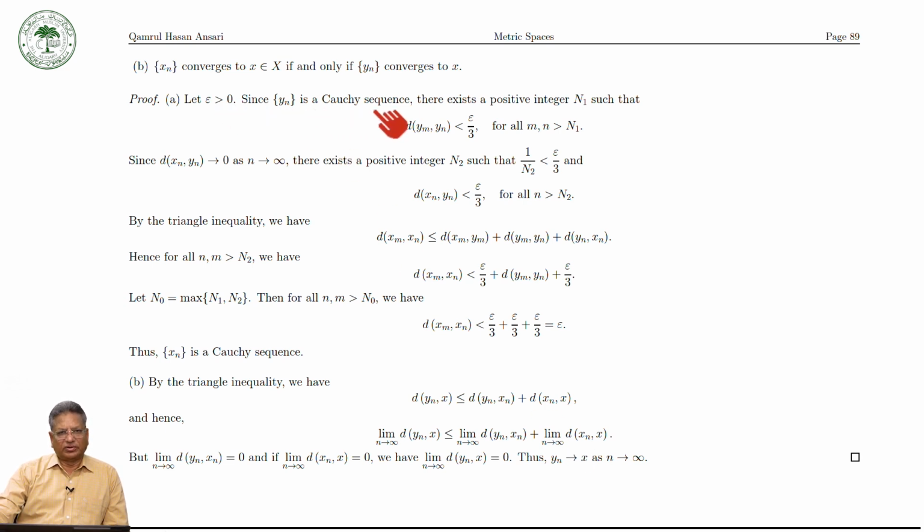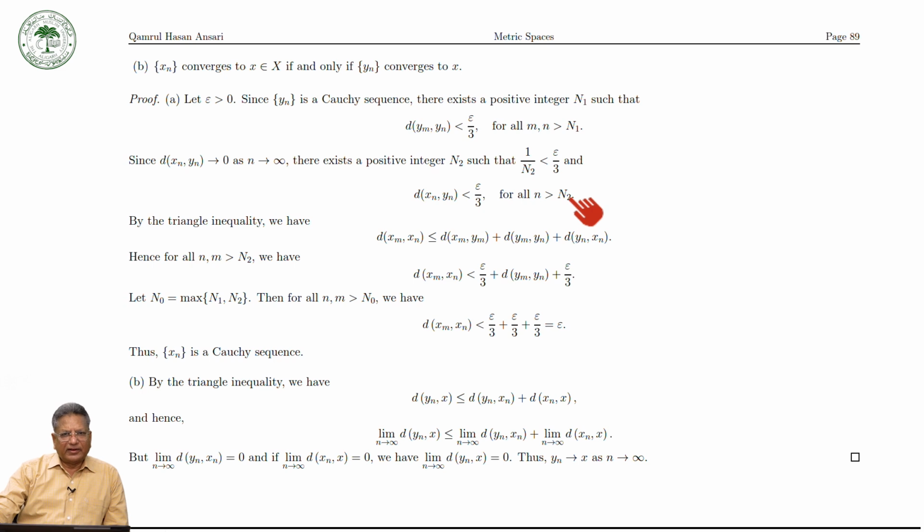Since y_n is a Cauchy sequence, there exists a positive integer n1 such that d(y_m, y_n) is less than epsilon by 3 for all m, n greater than n1. Now d(x_n, y_n) approaches 0 as n tends to infinity, so there exists a positive integer n2 such that d(x_n, y_n) is less than epsilon by 3 for all n greater than n2.